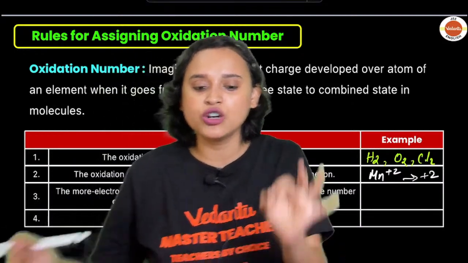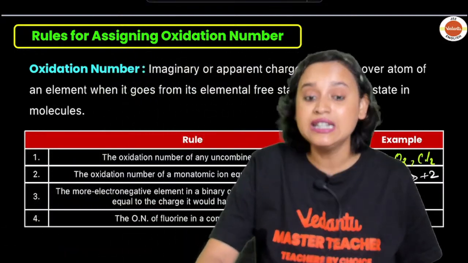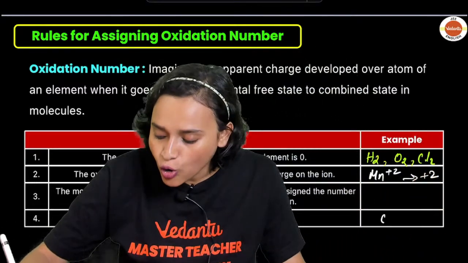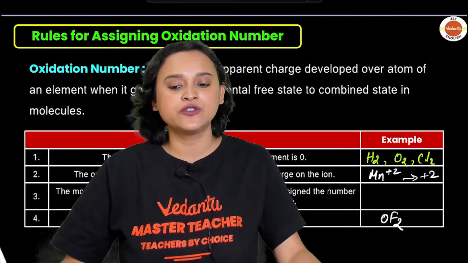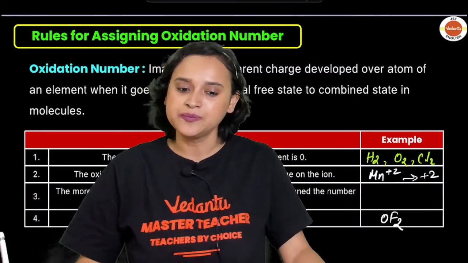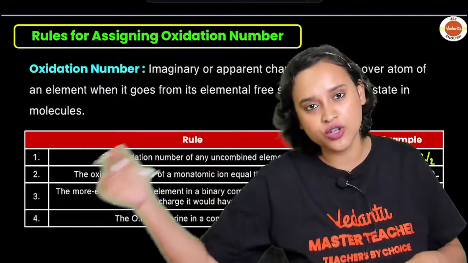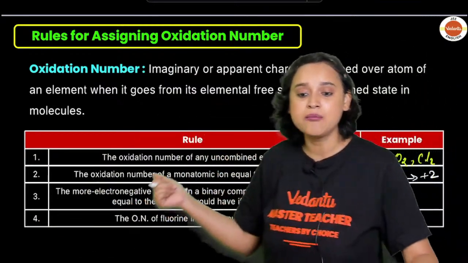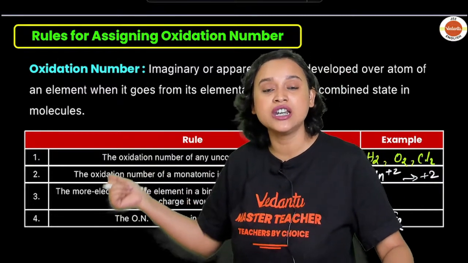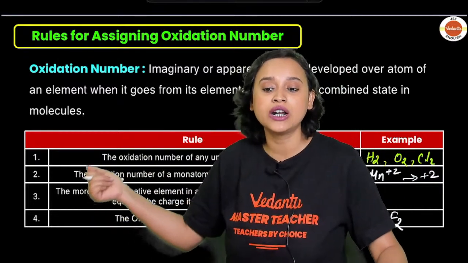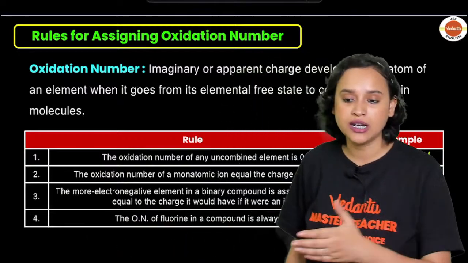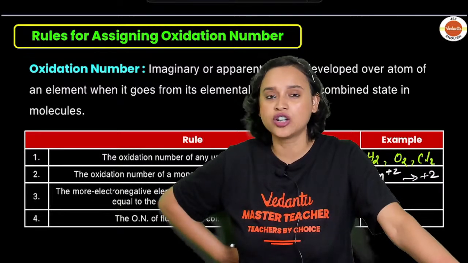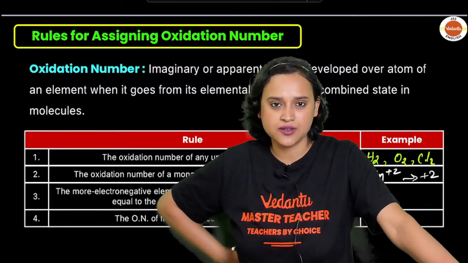The more electronegative element in a binary compound. Let's say that you have OF2. Yes, this is a binary compound. There is only fluorine and only oxygen. It is assigned the number equal to the charge it would have if it were an ion. Now tell me, what is the charge if it was an ion? What is the charge that we have, guys?